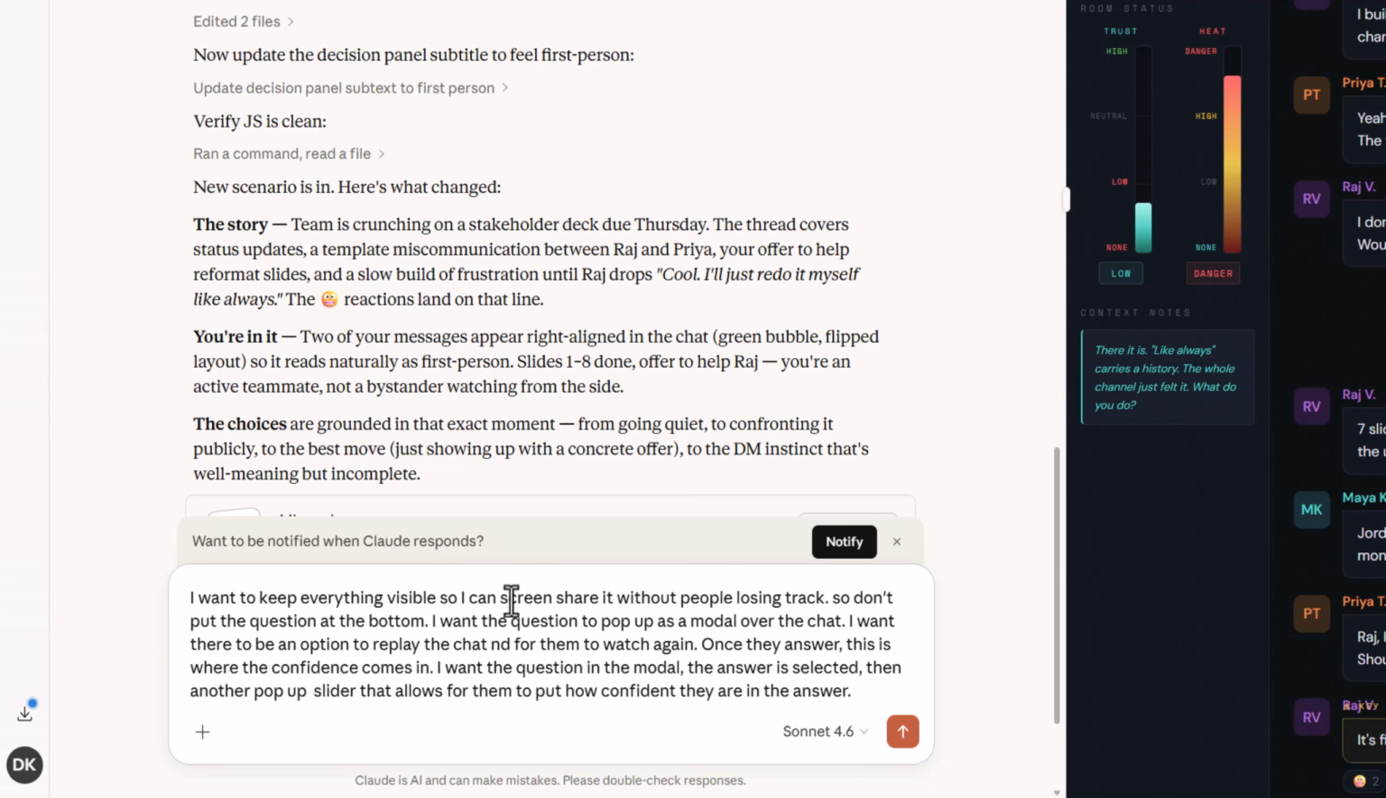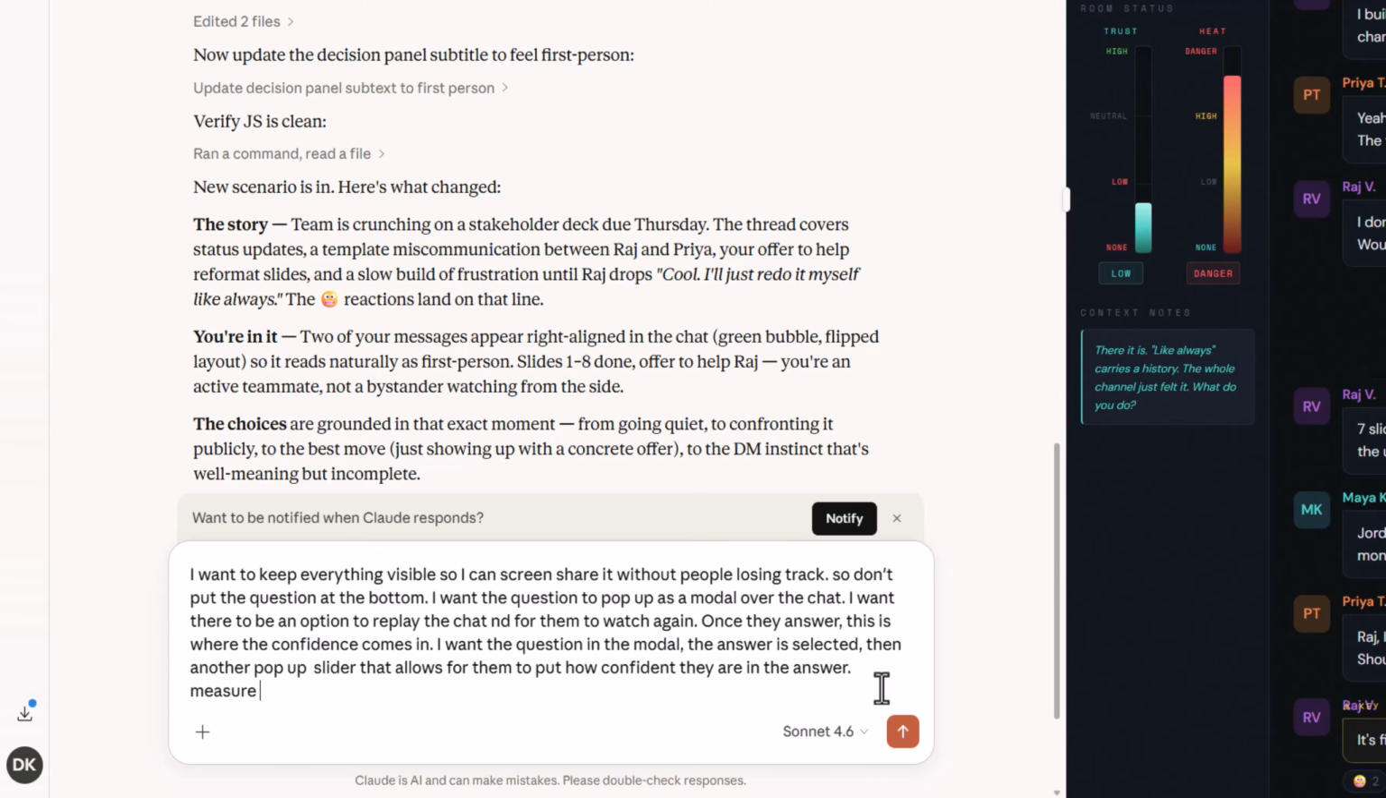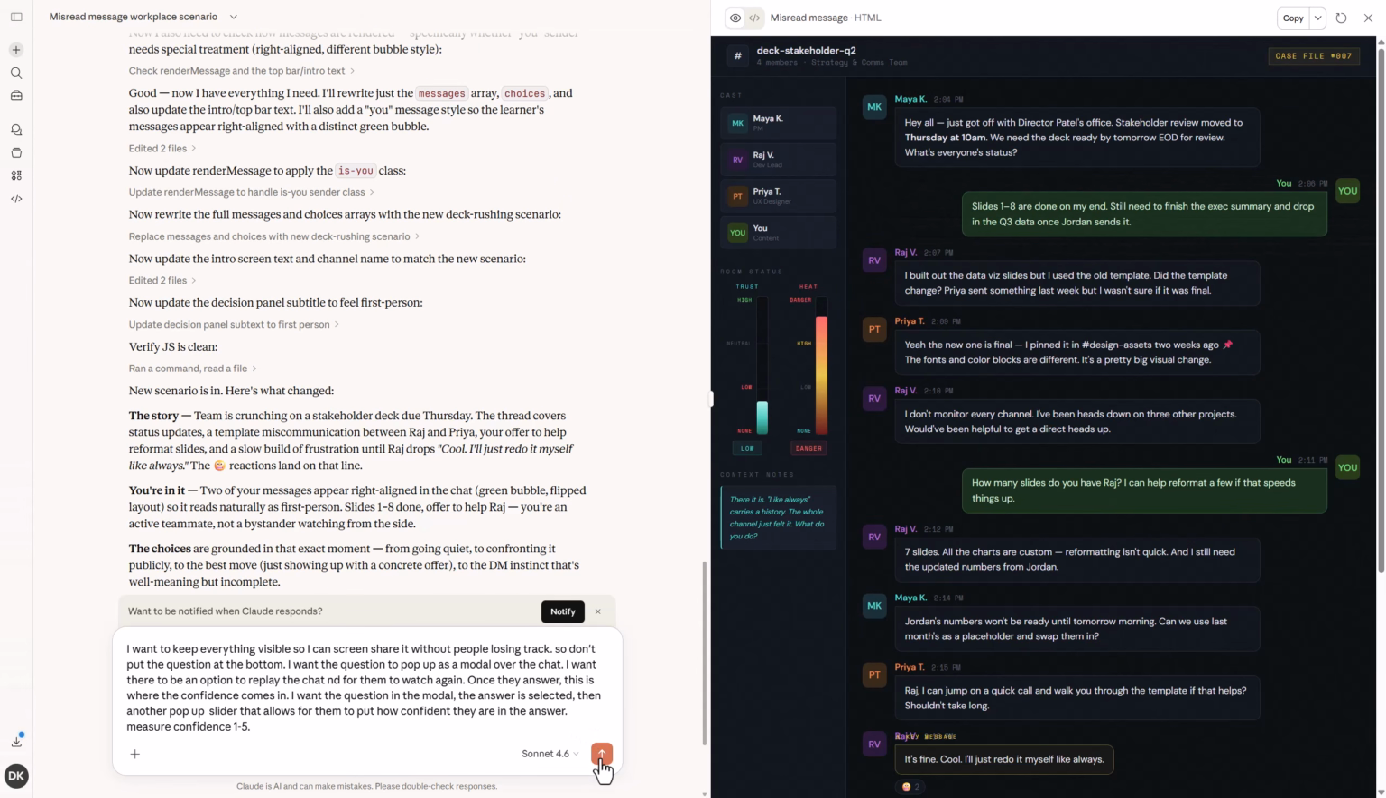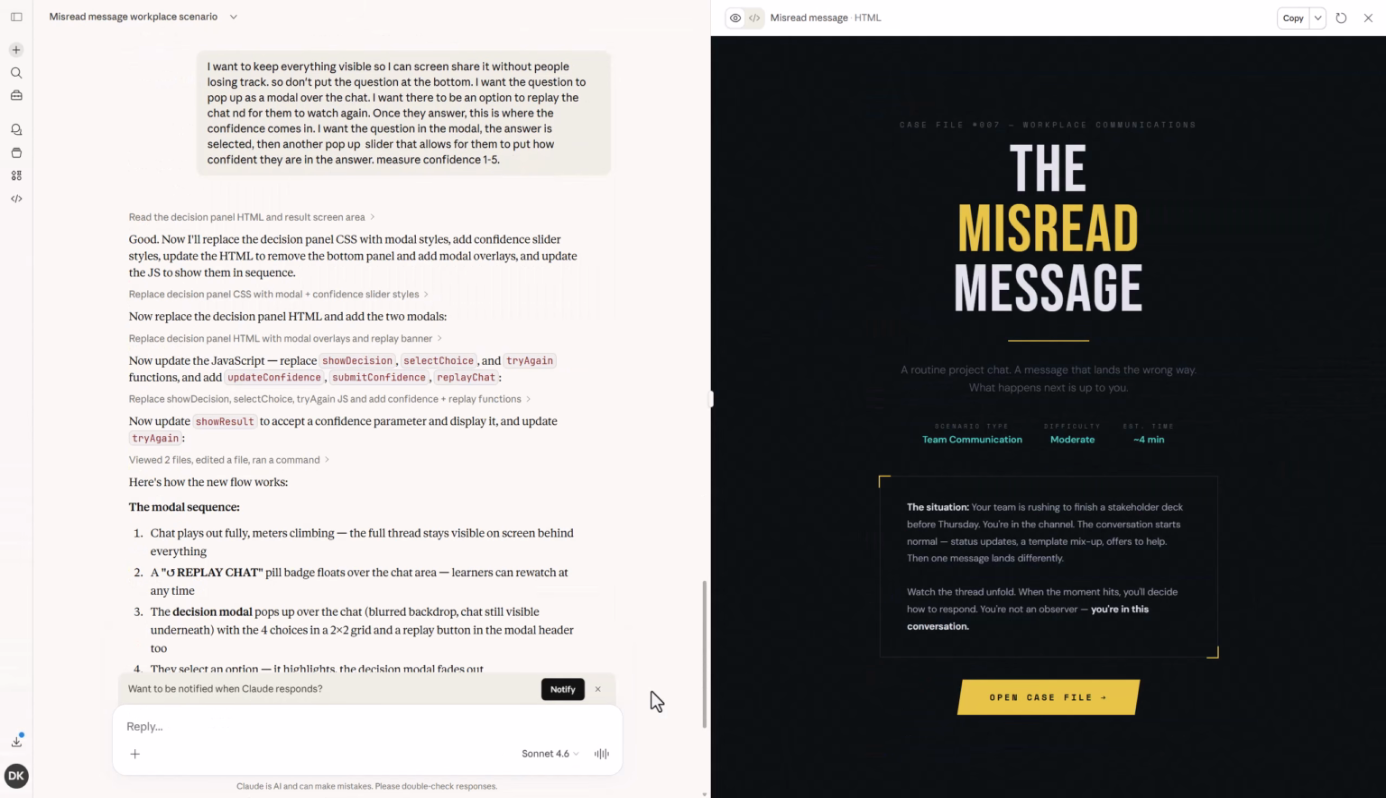So the flow here is I want the question in the modal, the answer is selected, and then another pop-up with a slider that allows them to put how confident they are in the answer. And then measure confidence 1 through 5. Let's do that. All right, let's check it out and see what Claude gives us. All right, let's give it a try and see what it did.